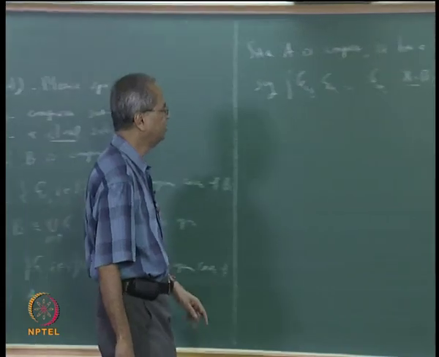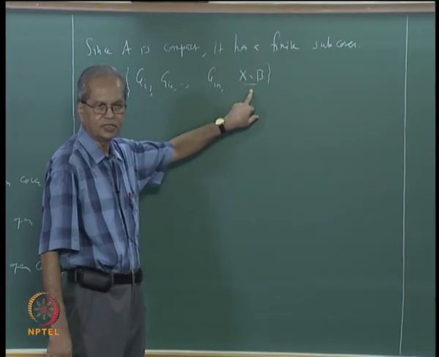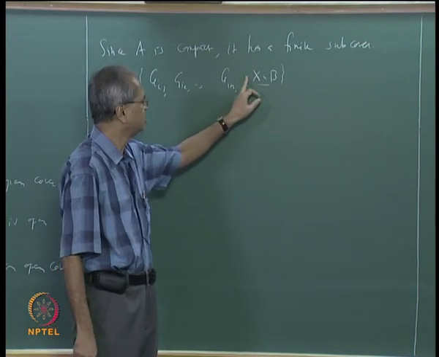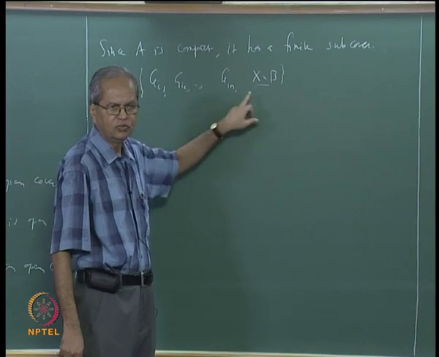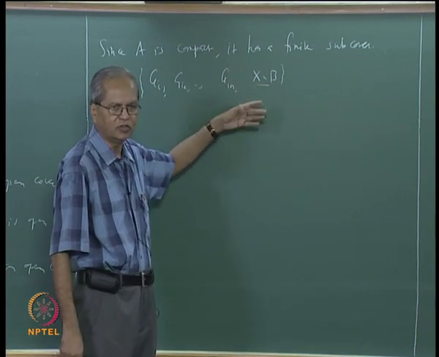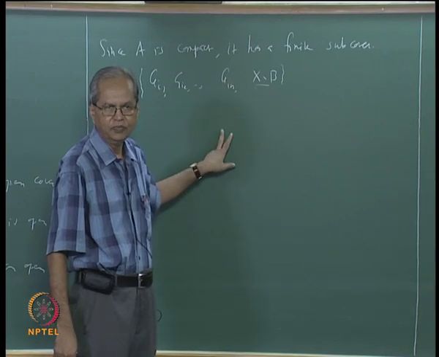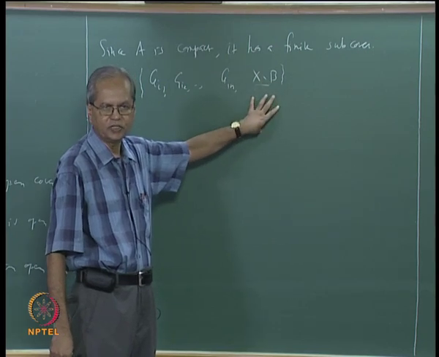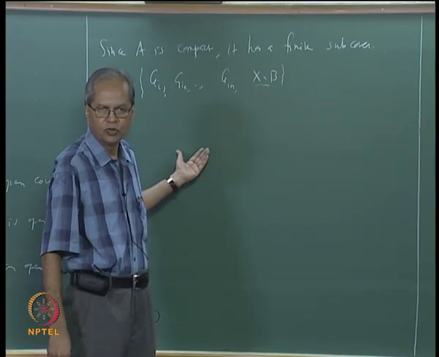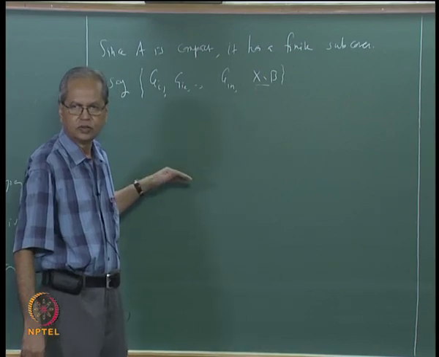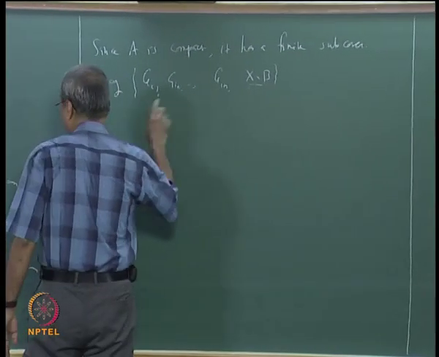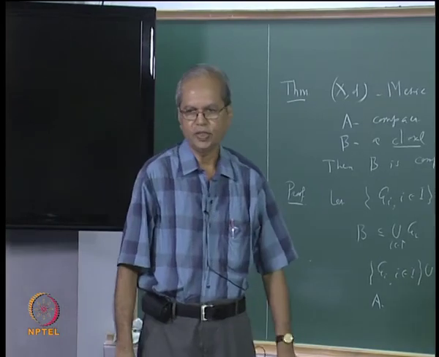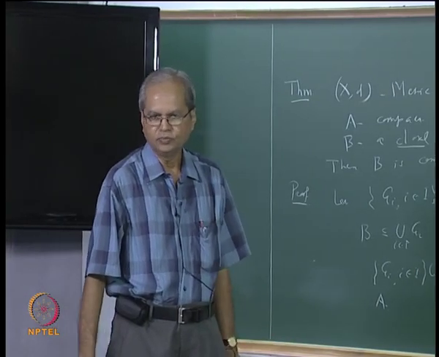The only question is what is to be done if this finite subcover also contains the set X minus B. It is obvious what is to be done: just remove that set, because we are not interested in the cover of A, what we want is a cover of B. Obviously X minus B does not contain any point of B, so even if you remove this open set, the remaining sets will also cover B, and these remaining sets are coming from the original family. So whichever is the case, we have proved that every open cover has a finite subcover. Is that clear?